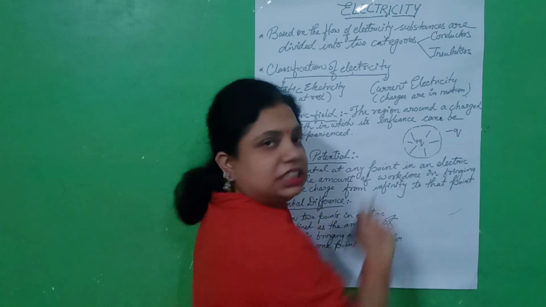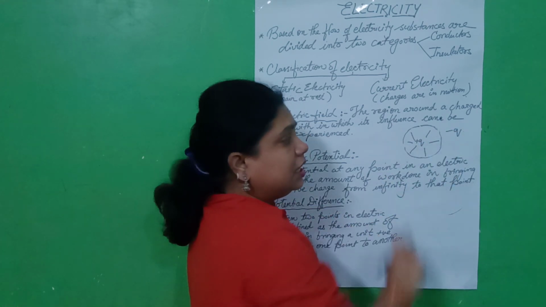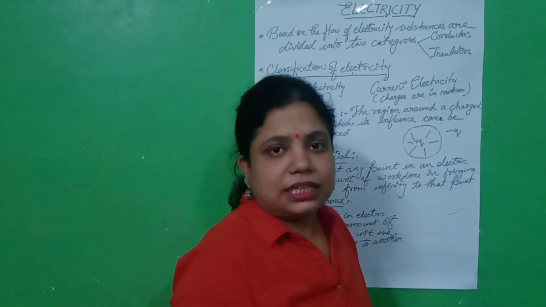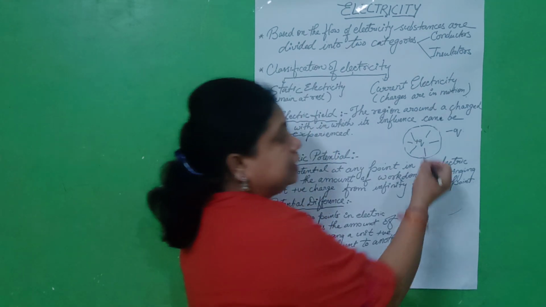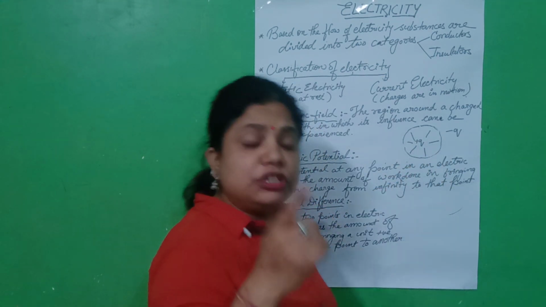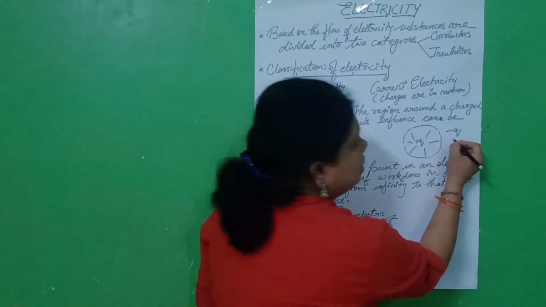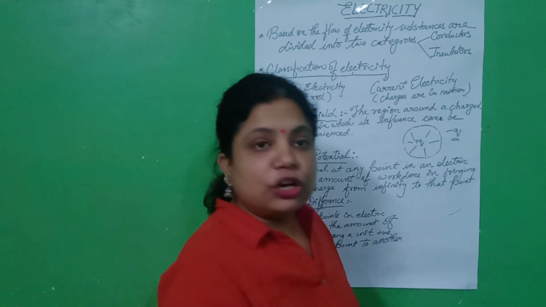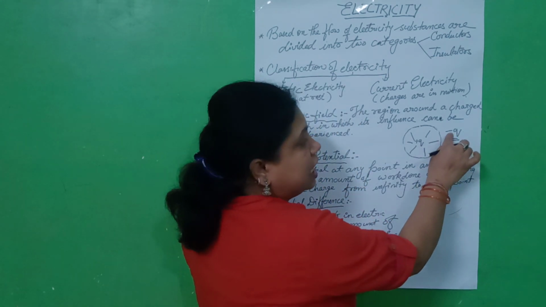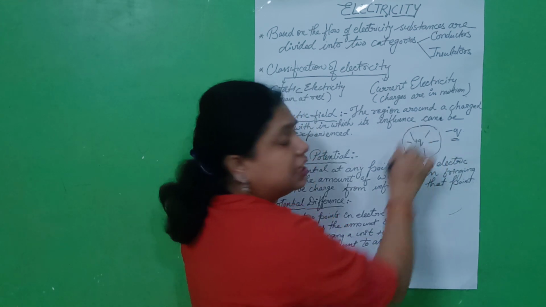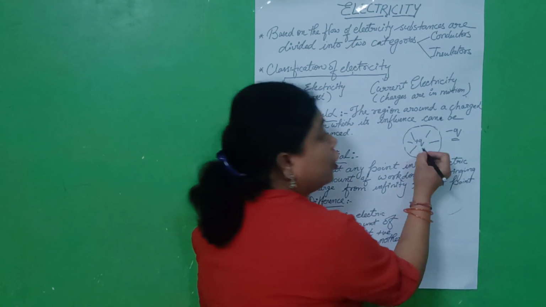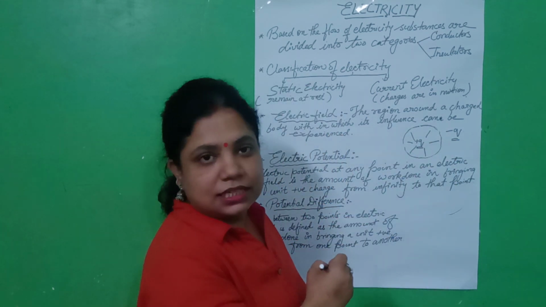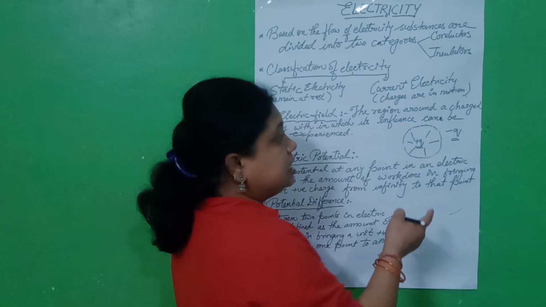They are opposite charges and they have the capacity to attract each other. Fine. But this charge is not able to attract the minus Q charge because this minus Q charge is not present in the electric field of this plus Q charge. Is it clear?